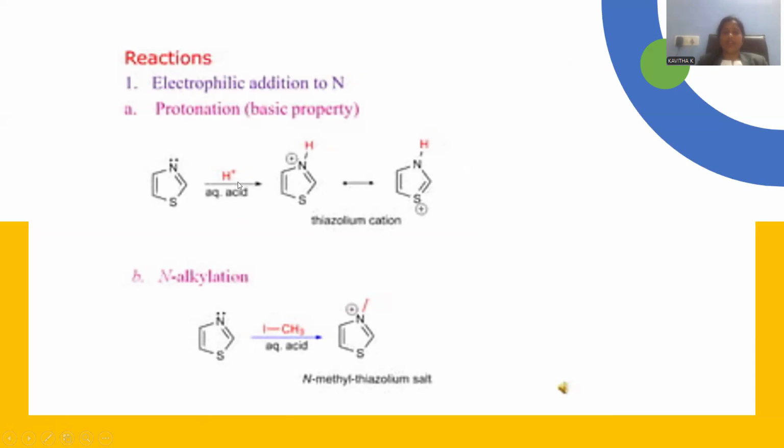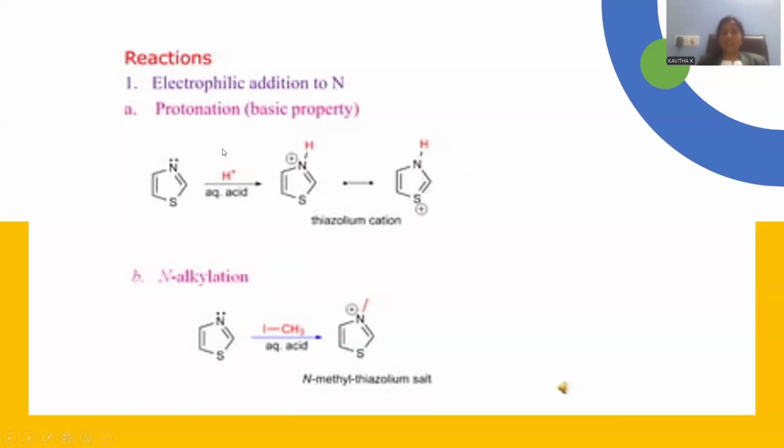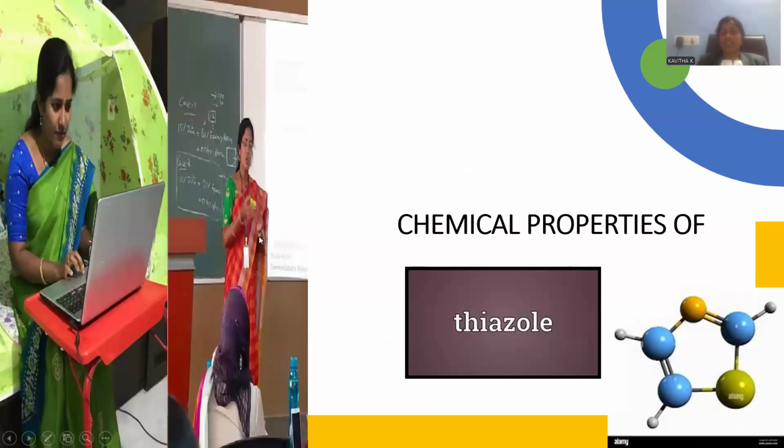Whenever aqueous acid is added to this thiazole, there is protonation over this nitrogen, giving rise to a quaternary nitrogen species. That quaternary species is better stabilized by the sulfur, because there is resonance stabilization. This is the protonation you can observe. This indicates the basic nature of the thiazole molecule. Let me enter into another segment, called chemical properties of thiazole.